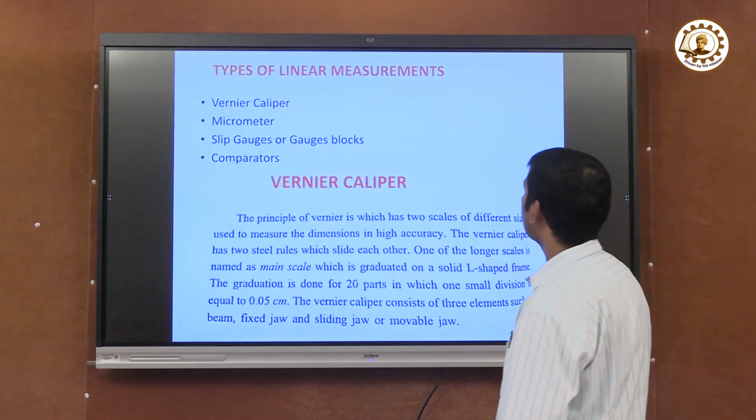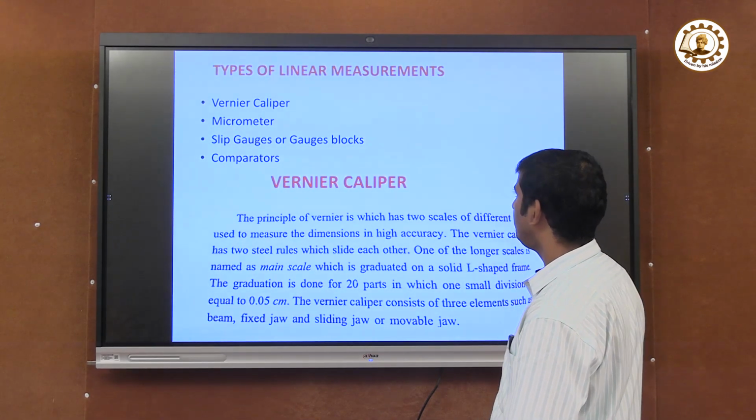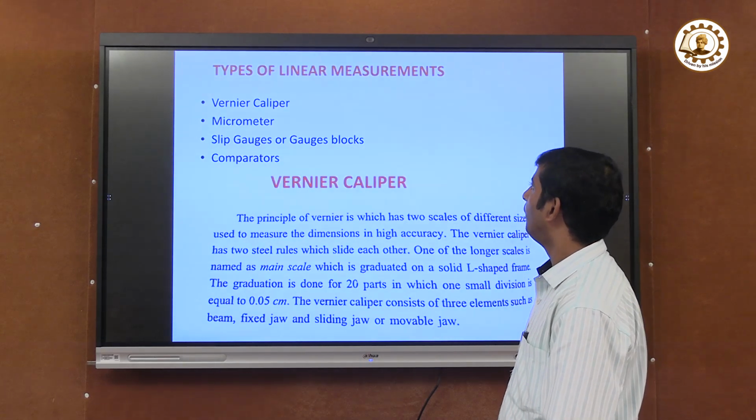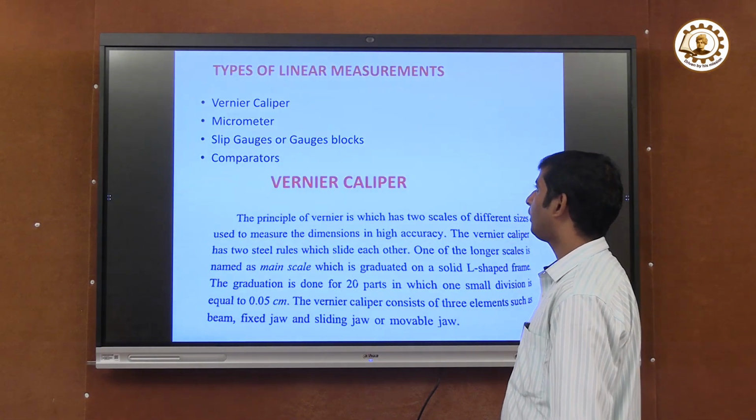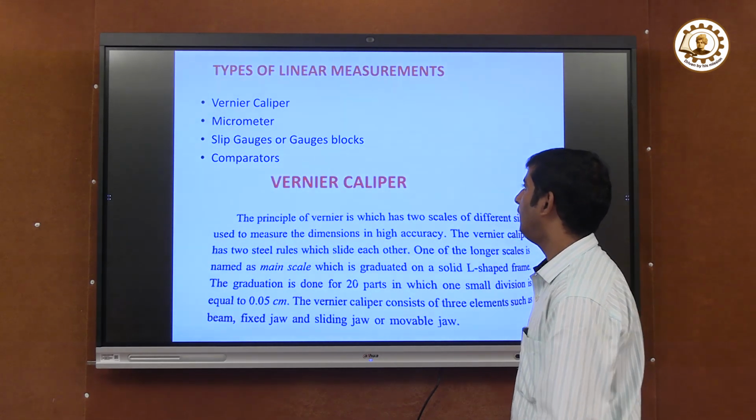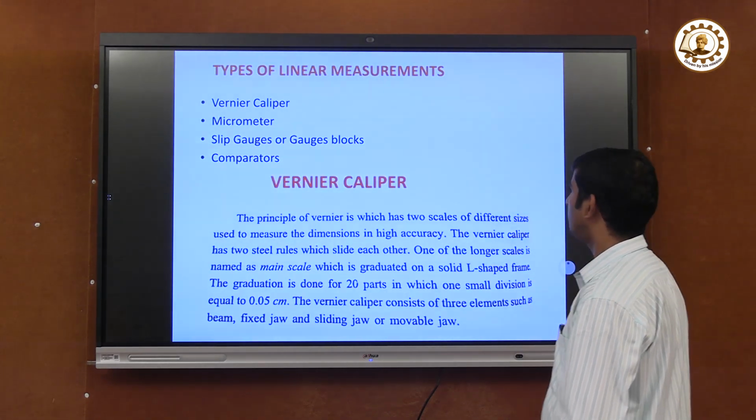The types of linear measurements. There are various types of linear measurement systems or instruments used for linear measurement. First is the vernier caliper, then micrometer, slip gauges or gauge blocks, and comparators. First one is the vernier caliper.